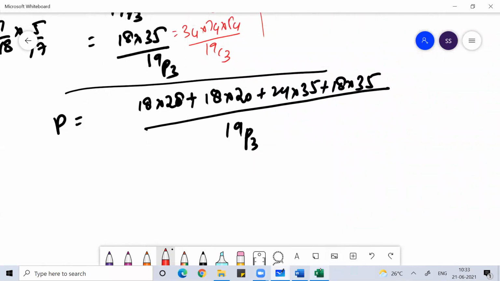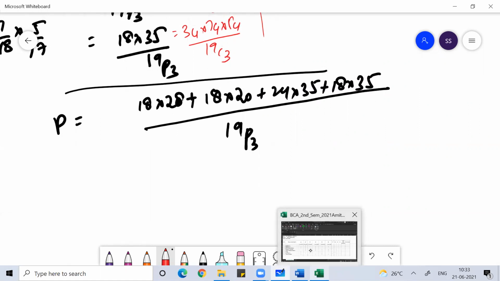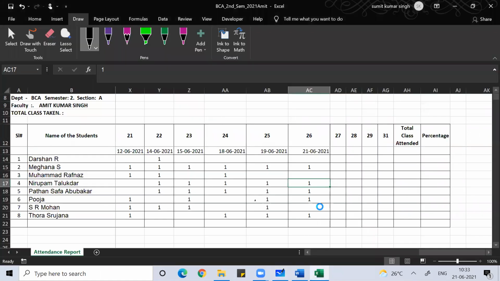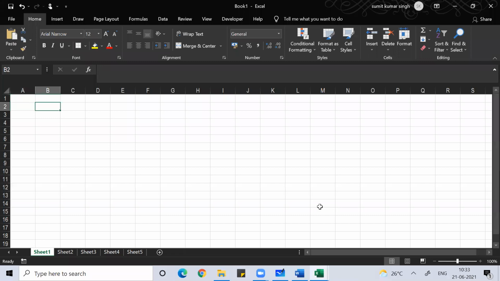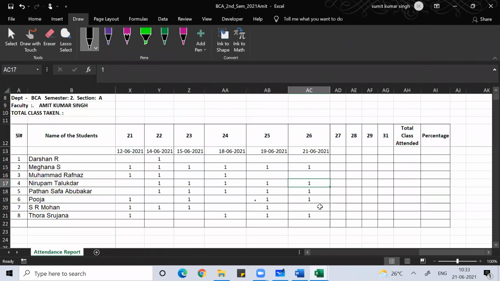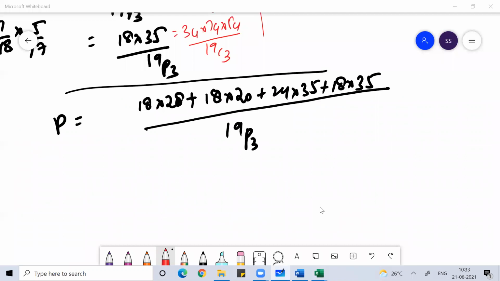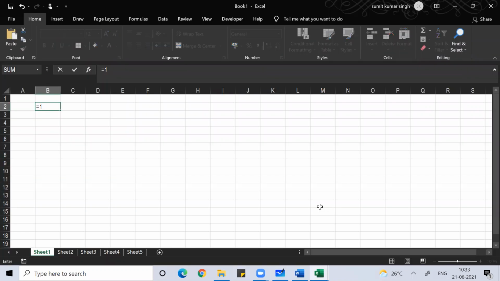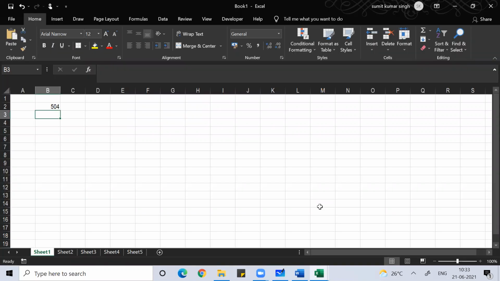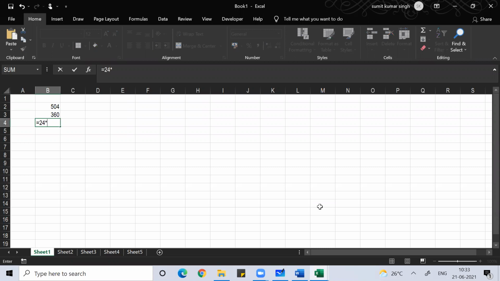So if you want the final answer with a calculator, I can do normal calculation, but I want to save time. So 18 into 28, and 18 into 20, that is 360 only. Then 24 into 35, then 18 into 35.